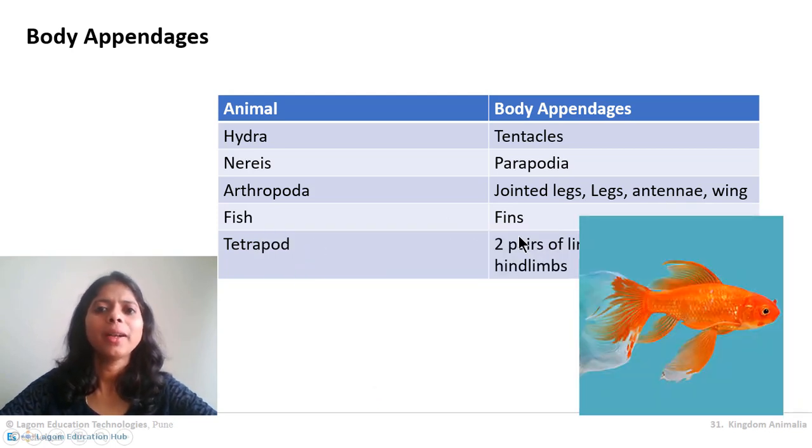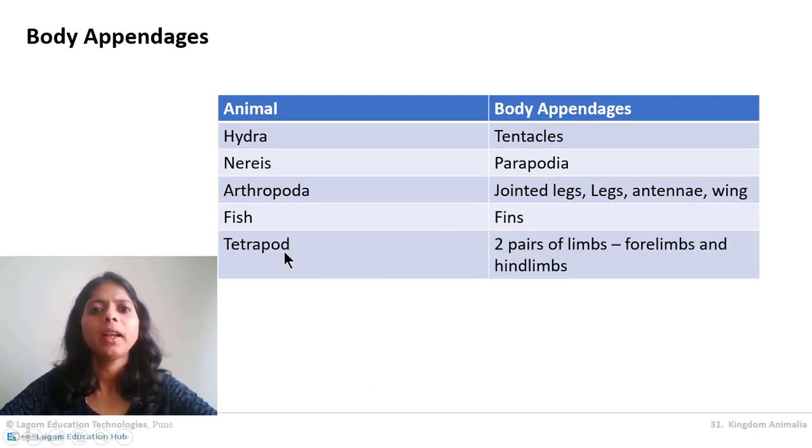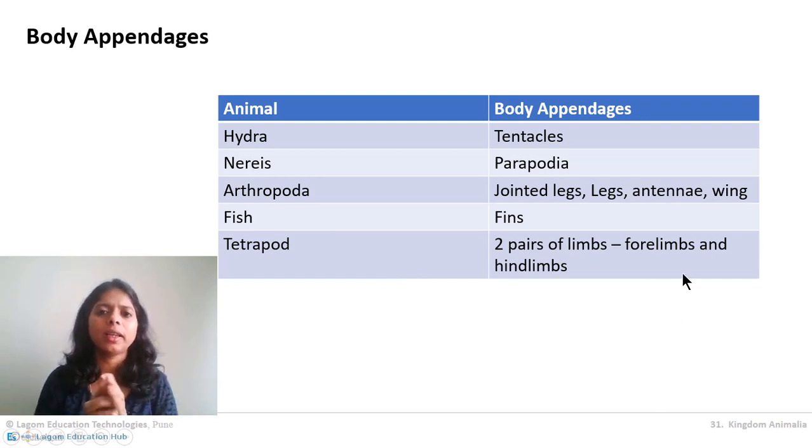Fish body appendages are fins used for swimming, and tetrapoda, meaning the animals with 4 legs, have 2 pairs of limbs. The 4 limbs, in our case, are our hands and hind limbs, that is backside limbs, which are our legs. So this is all about the three criteria: metamerism, notochord, and body appendages. So see you in the next video with some more criteria. Till then, take care. Goodbye.